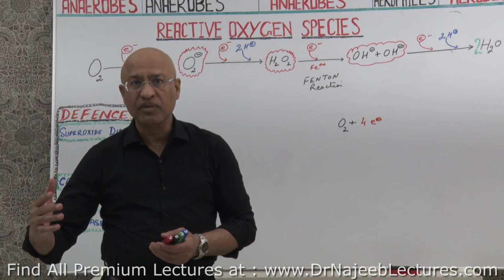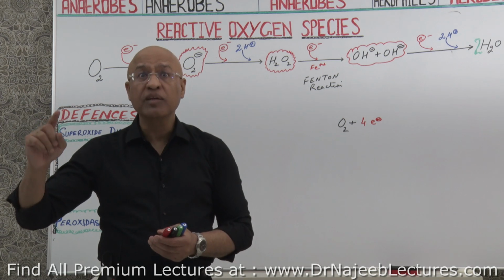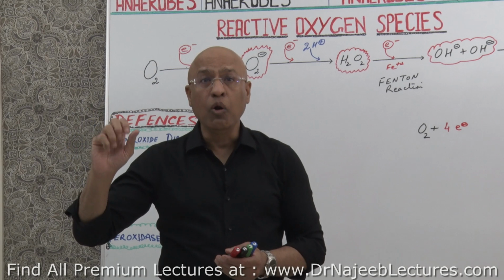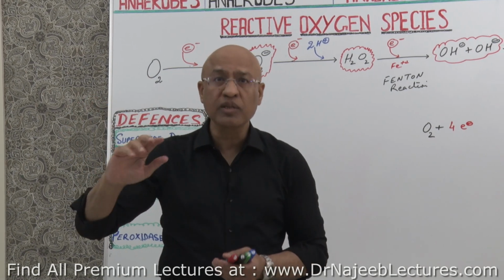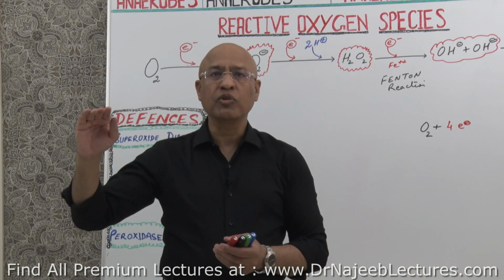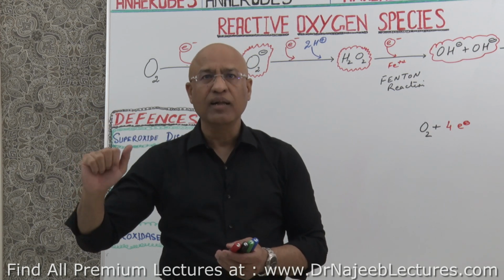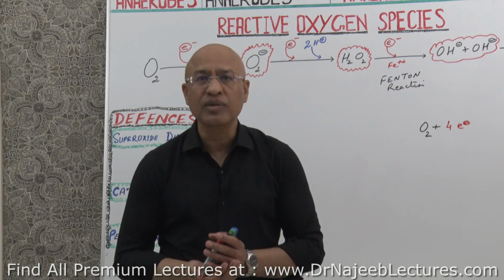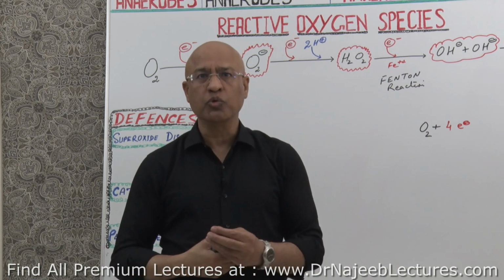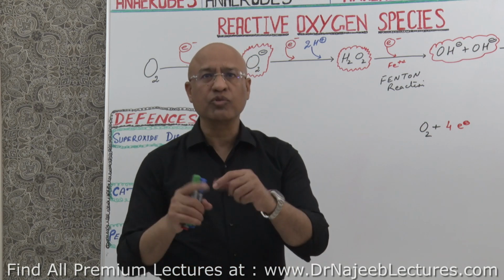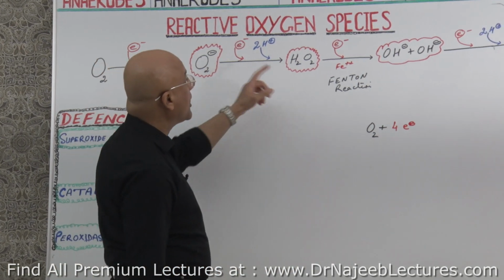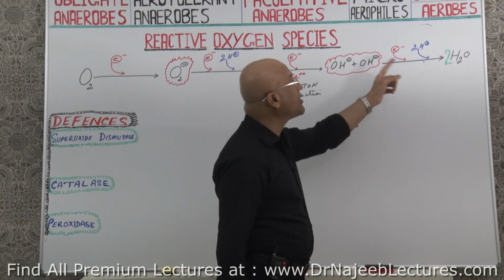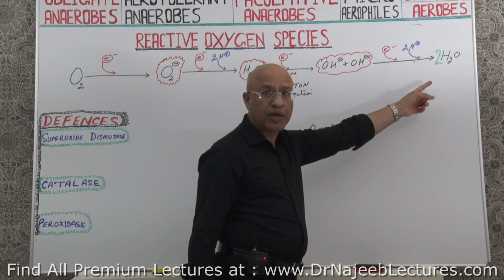All these processes, especially aerobic cellular respiration, produce a lot of ATP, and during this process, when electrons are passing through the electron transport chain, some of the electrons keep on slipping here and there, and these wandering electrons partially reduce the oxygen and convert the oxygen into superoxide or hydrogen peroxide, or further reduction into hydroxyls. They should be completely reduced so that they should become water.